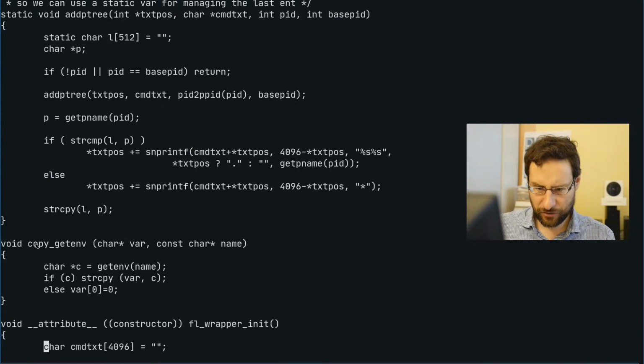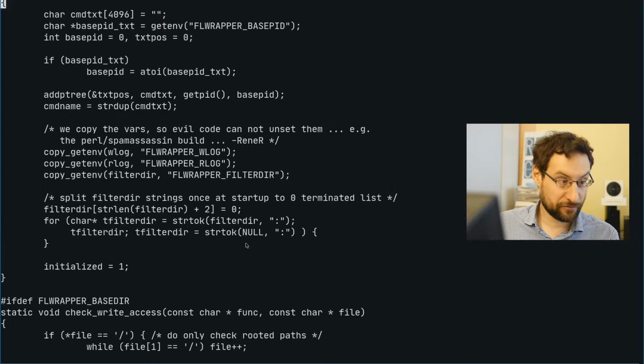I was thinking we could change the copy getenv function here to actually have an additional zero termination, maybe, theoretically, like copy getenv and then an optional argument for zero terminated stuff. Anyway, micro optimizations.